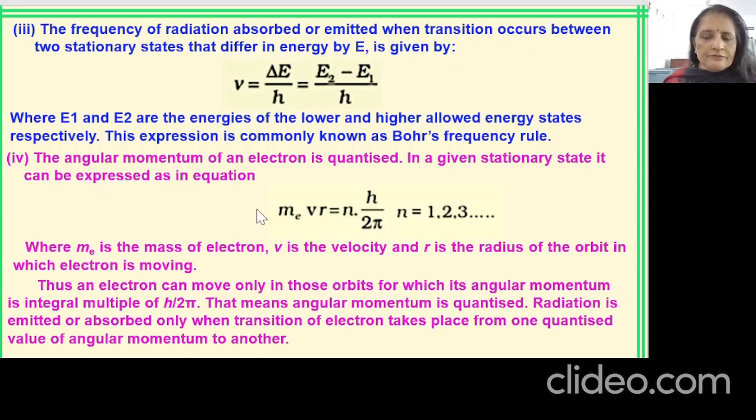Now this formula is given for the angular momentum of an electron, which is an integral multiple of a fixed condition. So it means that the angular momentum is also quantized. So the electron will emit or absorb radiation, or it will make a transition, only over the quantized value of angular momentum. This is a very important point to understand.